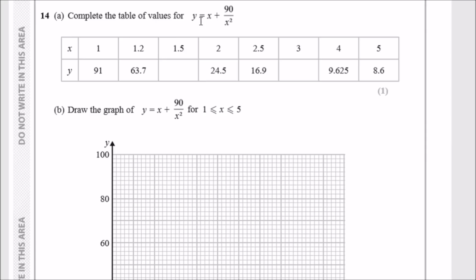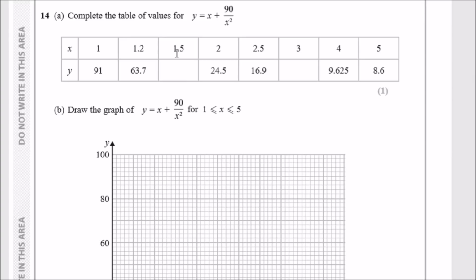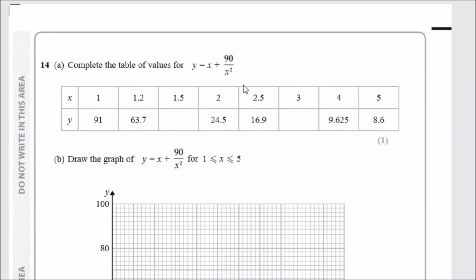Okay, number 14. Oh wow, okay, this is very easy. So complete the table of values for this equation. If you're using a good scientific calculator, you should be able to get full marks in this, because all you do is plug in values. For example, let's do 1.5 together. To enter this correctly in your calculator, we just want to write everything here. So when x is 1.5, we should have 1.5 plus 90 over 1.5 squared.